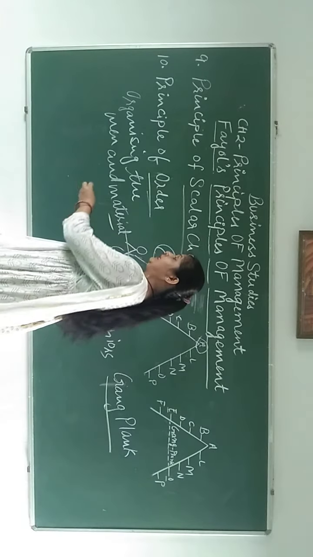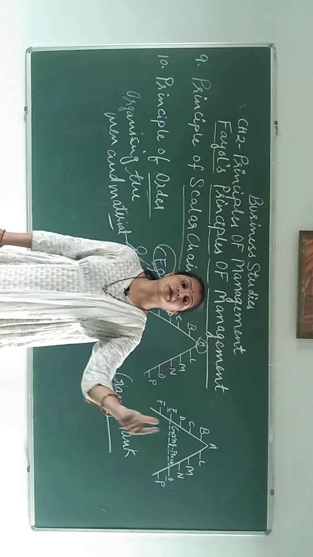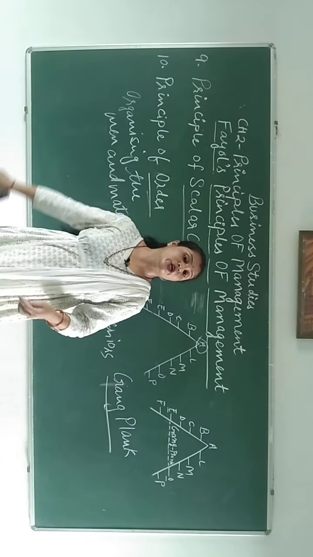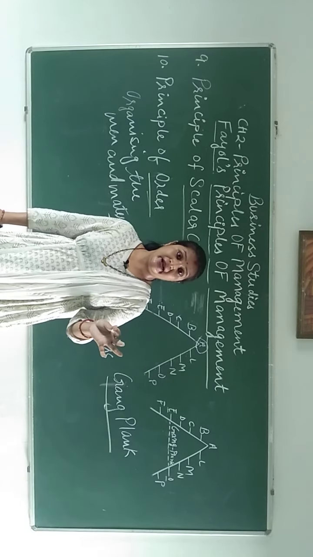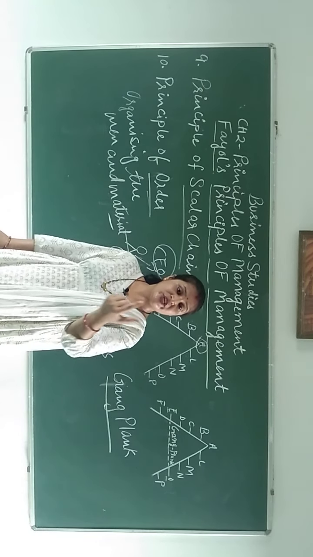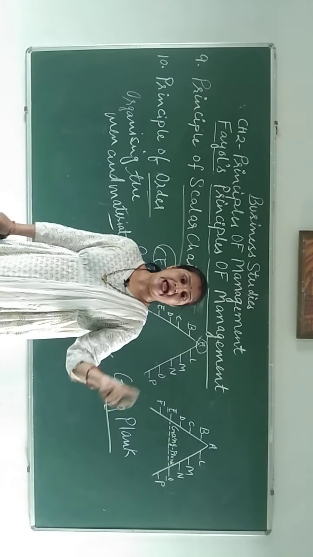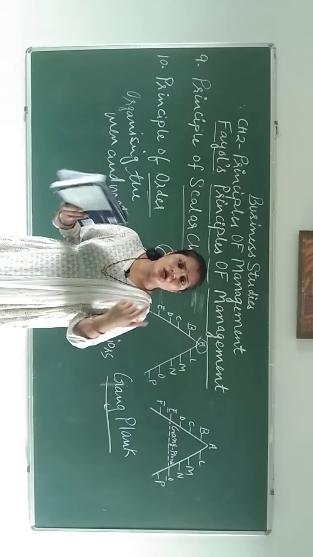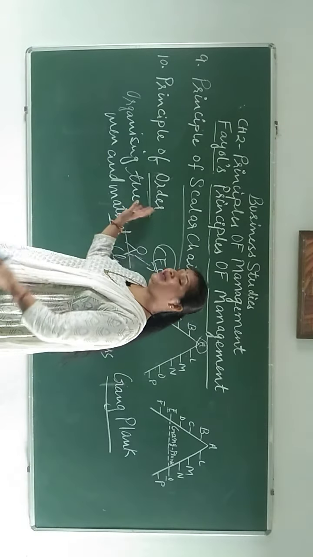That tool he will get in the toolbox, and the toolbox should be in its proper place. It is not correct that the toolbox is lying somewhere else. He will go to that room, and from that toolbox he will easily get the tool which he wants. So here order means this.